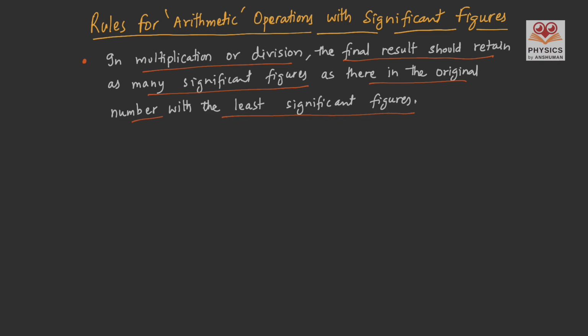Let's see the example. To find the density, we have to divide mass by volume. If a mass is given as 4.237 gram, it has 4 significant figures. And the volume is given as 2.51 centimeter cube. It has only 3 significant figures.